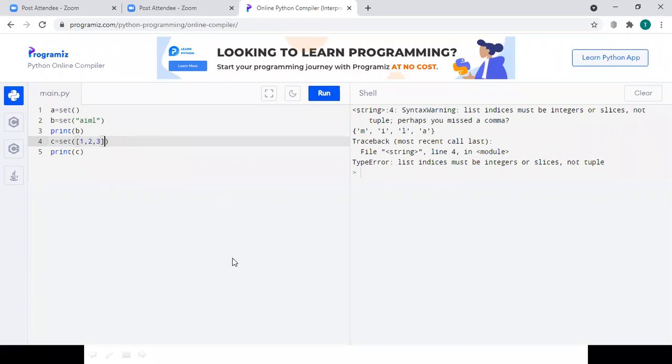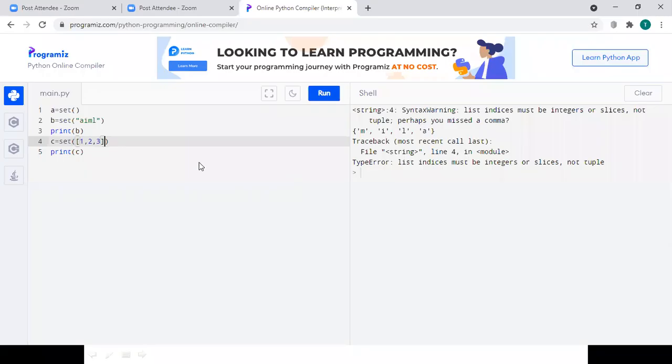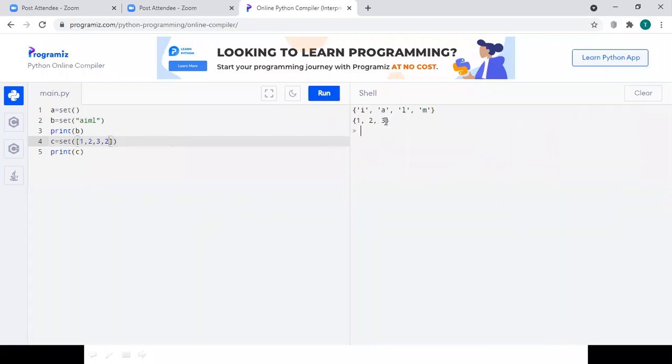So this is all about the set function, and at the same time the set does not support duplicate values. If you have given 1 2 3 2, then we are expecting 2 a couple of times, but it will not be printed a couple of times. It will be printed only a single time, because the extra 2 is removed as a duplicate.